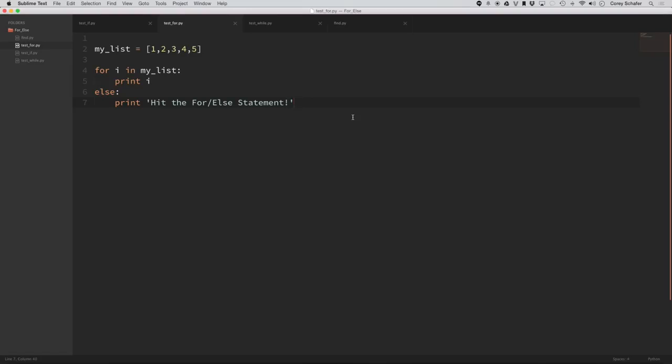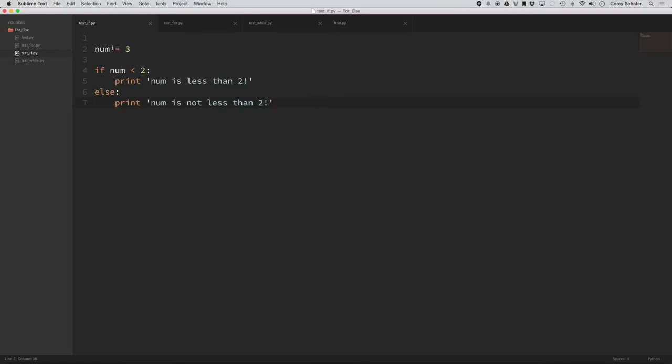Whether that's a for loop or a while loop. Now this is confusing to a lot of people who are new to Python because it's not as obvious what's going to happen in this situation as it is, say, if you have an if statement. Like I have a little sample file over here with an if statement, and this is pretty straightforward, and we've seen this, especially if you're coming from other languages, you've seen this stuff before.